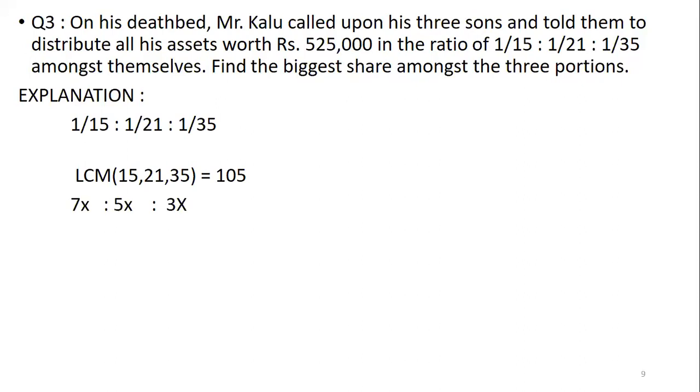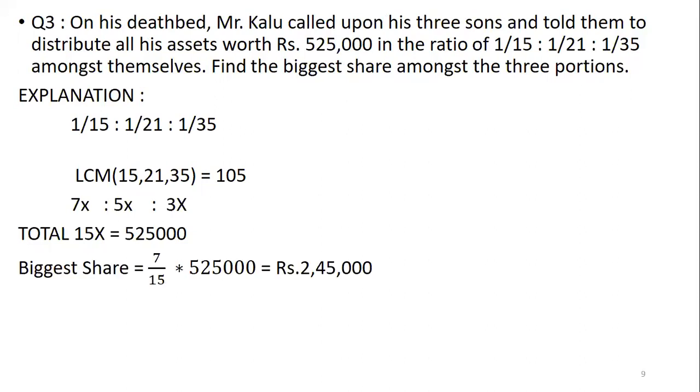So 105 divided by 15, you get 7X, 5X and 3X. So now totally 15X is equal to 5,25,000. Now, which is going to be the biggest share? 7X only is going to be the biggest share. So 15X is equal to 5,25,000. Now we need to find out 7X. So 7/15 into 5,25,000, 2,45,000 is the biggest share.